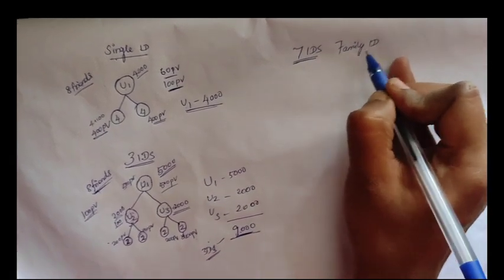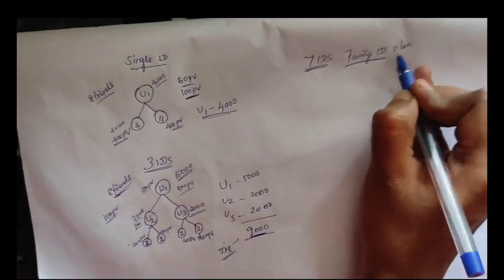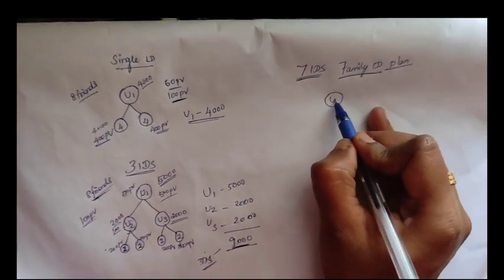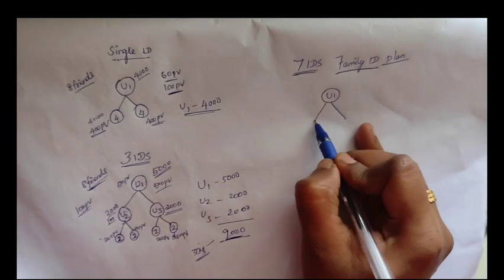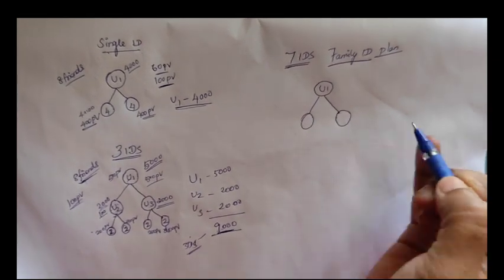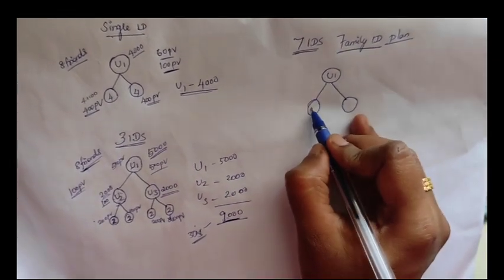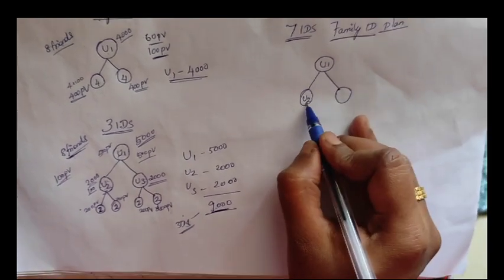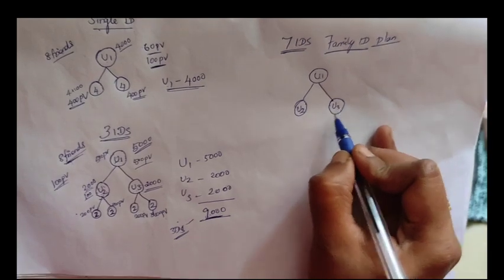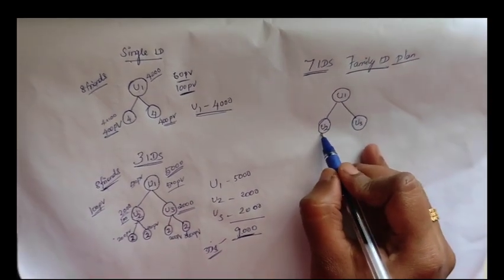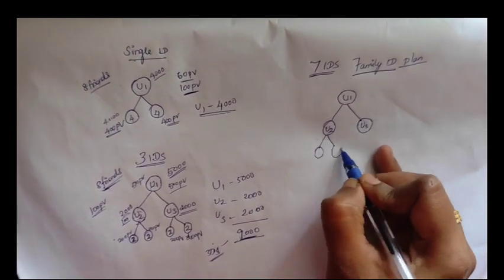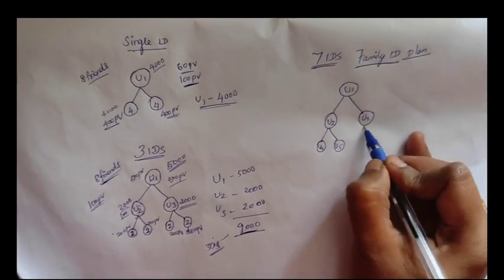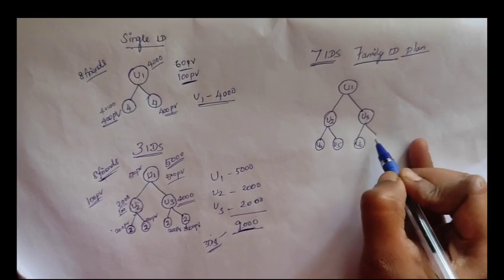So let's see your 7 ID plan, which is generally called the family ID. You can either place with your name or you can choose your father's, mother's, husband's, wife's or your children's name itself. So you can place with their names like this. U1 is your ID, U2 is your ID, U3 is also yours and these 2 also yours only. This is U4, U5, U6 and U7.